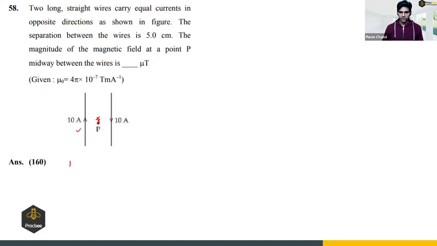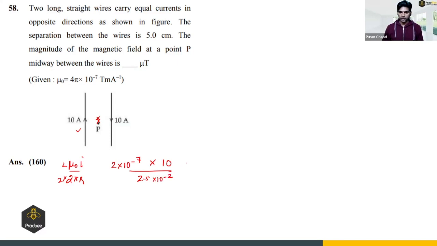The magnetic field due to an infinite current-carrying wire is mu naught I upon 2 pi r, where r is the distance of that point from the wire. If I multiply and divide by 2, this will be 2 into 10 raised to power minus 7 multiplied with the current divided by r. r is 5 by 2, so 2.5 into 10 raised to power minus 2.